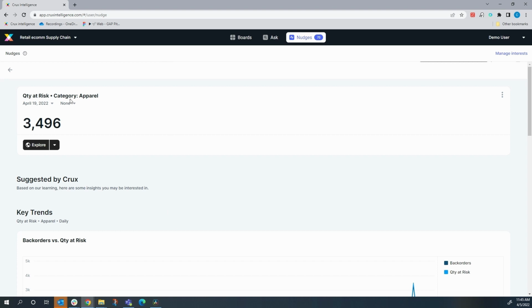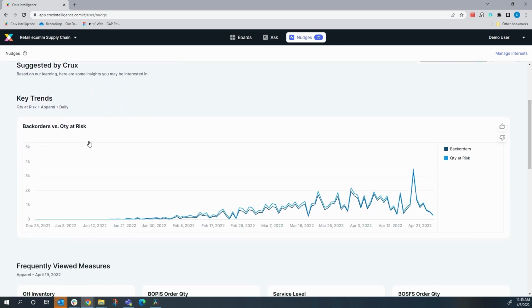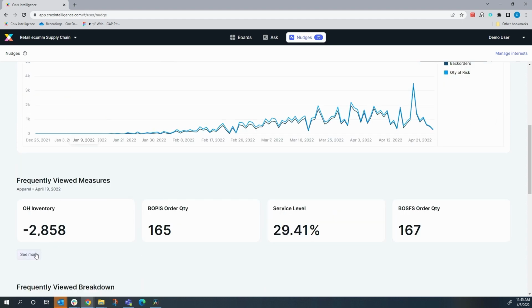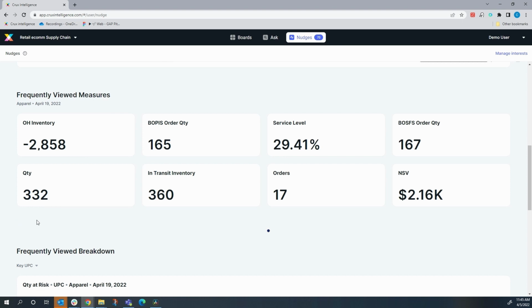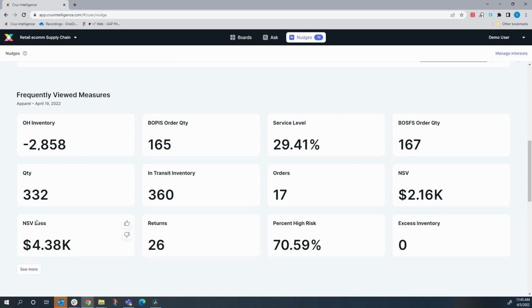Here I'm looking at the overall KPI. I can slice and dice that data if I want to. I can see the key trend. It does look like back orders is significantly correlated with my quantity at risk. I can see frequently viewed together measures, which is like the next 5 questions that my team has asked. So Crux Intelligence is constantly learning from my team's behavior as well as my behavior, both implicit and explicit. And it's shown me here that typically folks are looking at on-hand inventory as soon as they're looking at quantity at risk. Looks like mine is pretty low at negative 2,800.